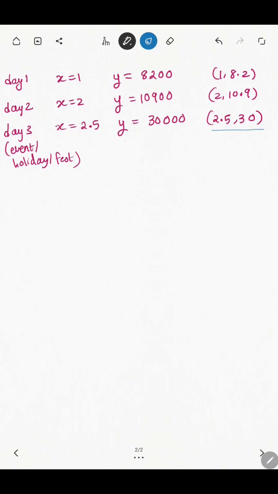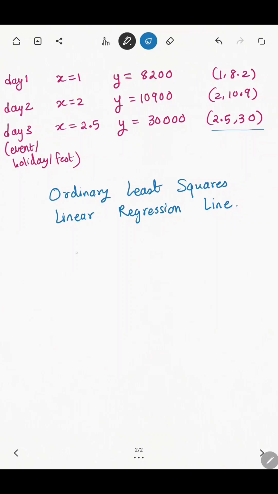Now let's fit ordinary least squares. Why do we call it least squares? Because we try to minimize the sum of squared errors. So this is the least squares linear regression line. This is the model. Y hat is equal to b naught plus b1x, where b naught and b1 are the parameters that we try to find out.